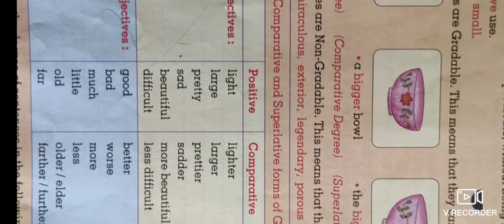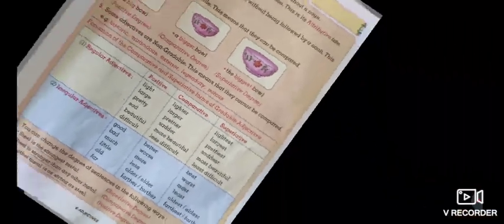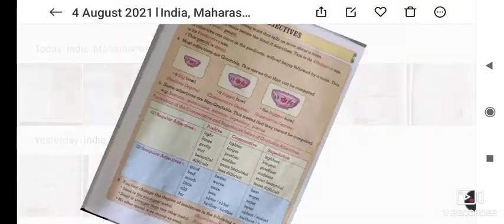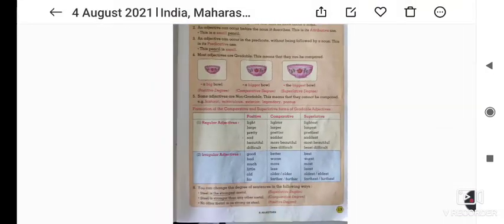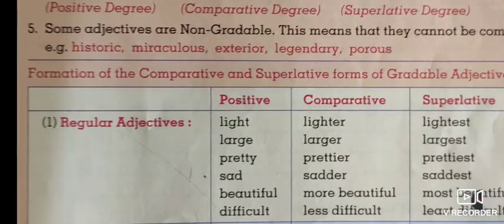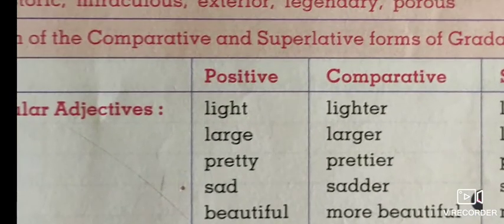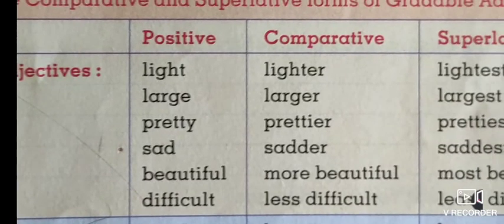Here are some regular adjectives, that is light, lighter, lightest, large, larger, largest, pretty, prettier, prettiest.